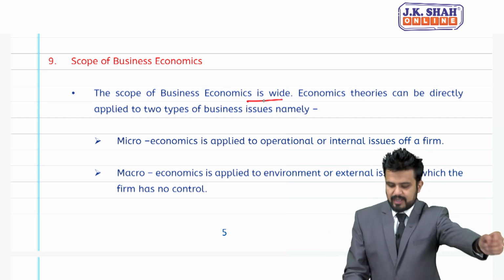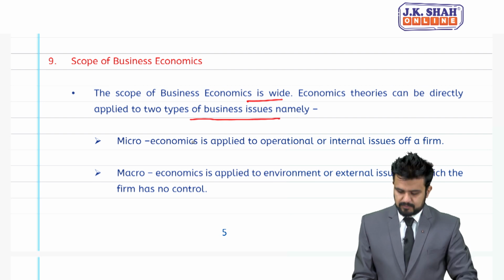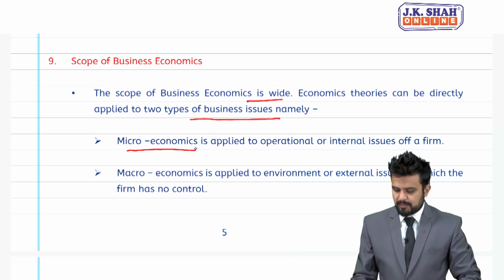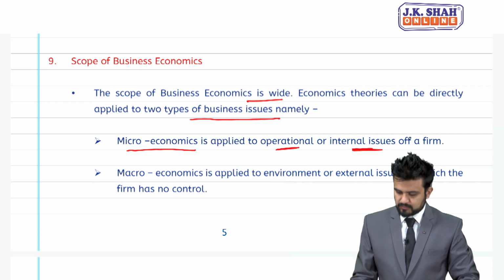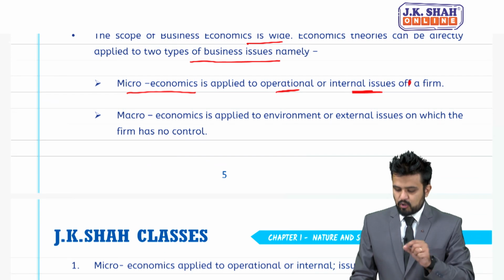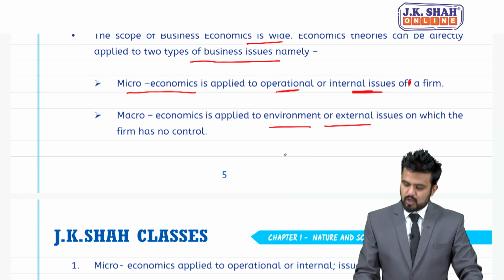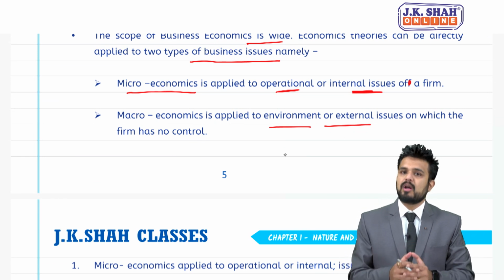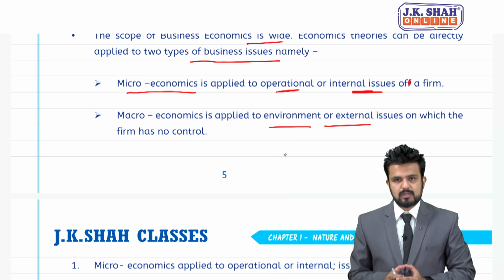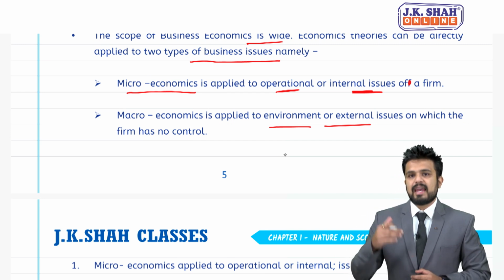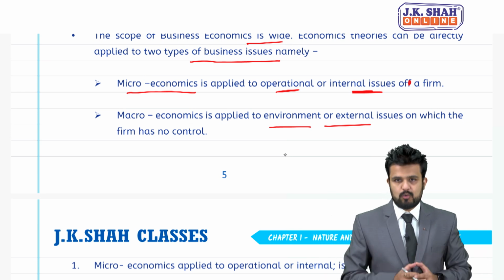Economic theories can be directly applied to two types of business issues, namely microeconomics is applied to operational or internal issues of the firm, and macroeconomics is applied to the environment or external issues on which the firm has no control. So internal issues, also known as operational issues, are related to micro, environment or external issues related to macro.